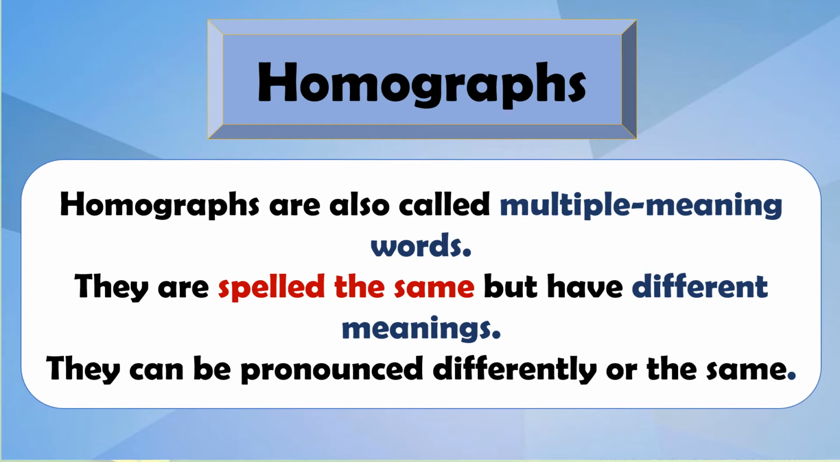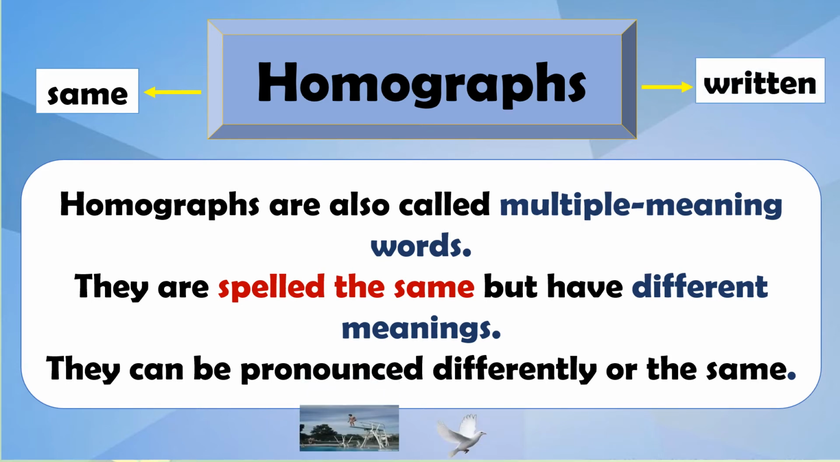So they are spelled the same but have different meanings, and sometimes they are pronounced differently or the same. See, we are pronouncing dove, D-O-V, dove, and D-O-V, dove. So they can be pronounced differently or the same. So they are known as homographs. We will split this word. Homo, we have seen, means same, and graph means written. So they are written the same. They are spelled the same way but they are different in meanings.